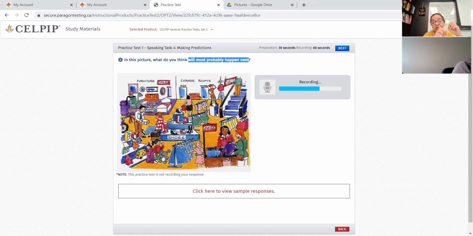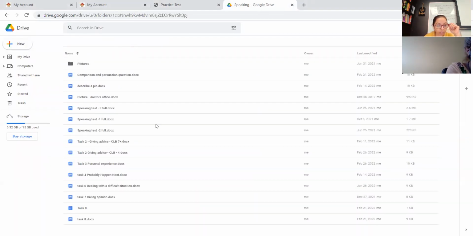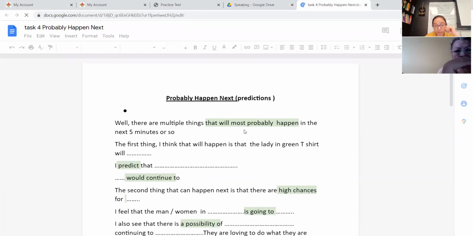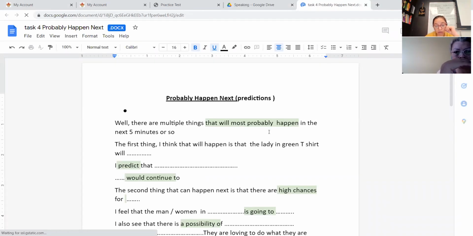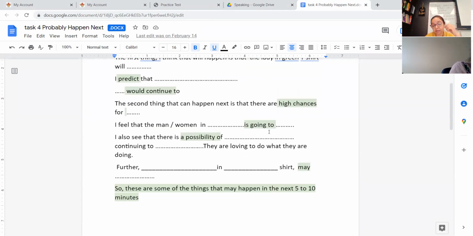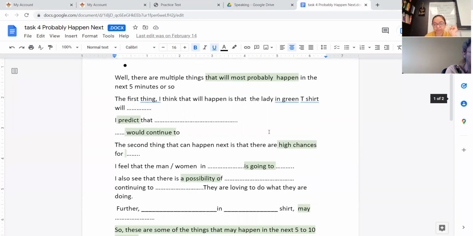These are the words we are required to use in this question, because we have to express the probability of things happening. The kind of words we are going to use would be like will most probably happen, or you can say I predict, there are high chances of this happening, there is a great possibility of whatever happening. These are the words that are required to be used.